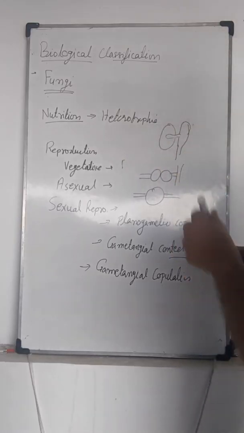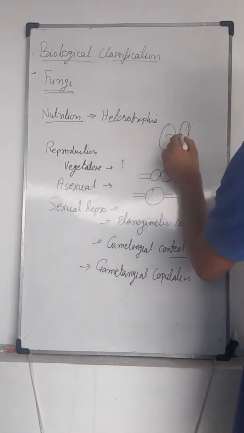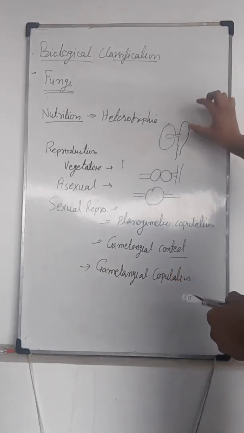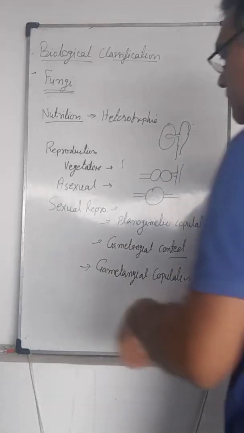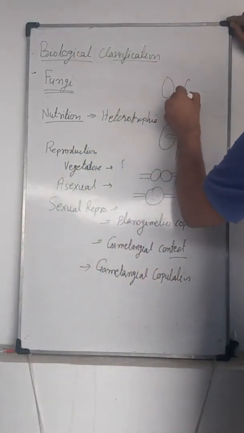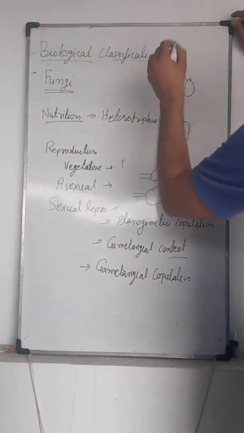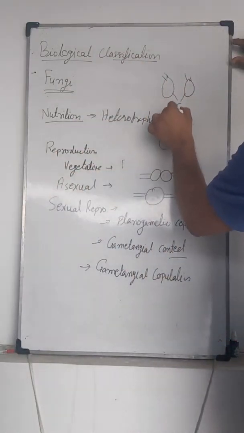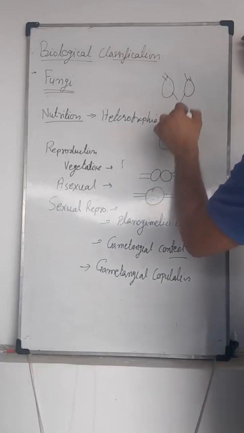In gametangial contact, the male gametangium sends a tube into the female, and that contact is the gametangial contact. And the first one, planogametic copulation, involves two planogametes, male and female motile gametes, which fuse together to form another type of structure.